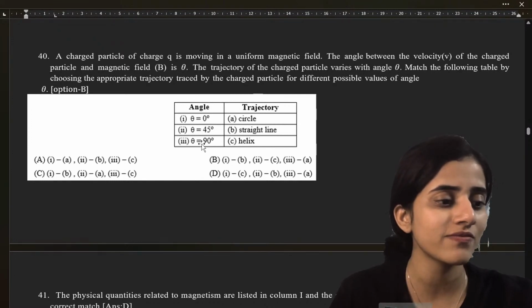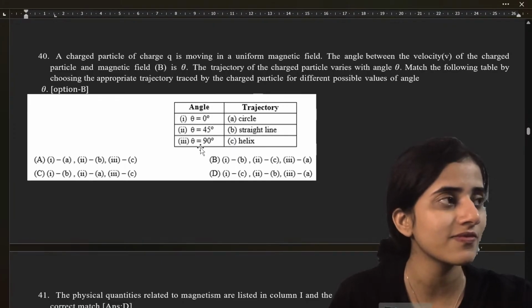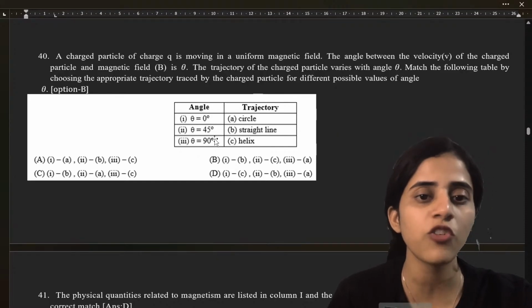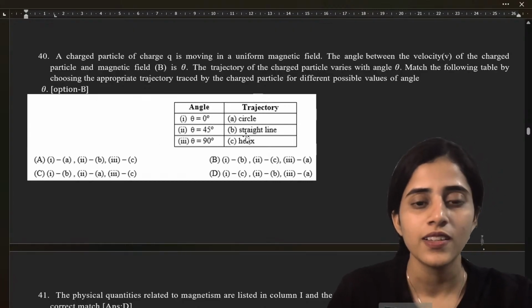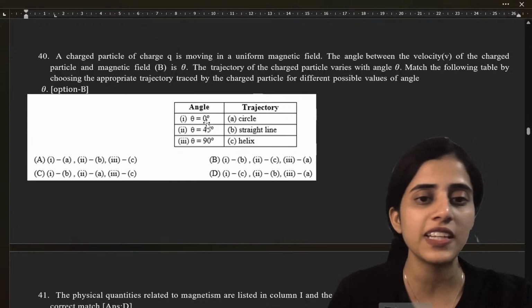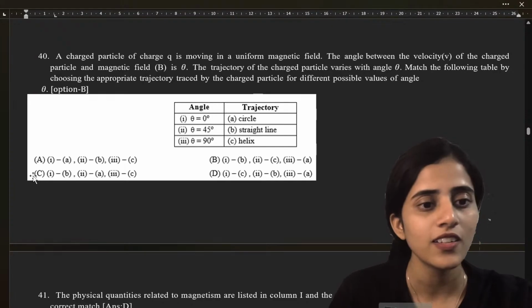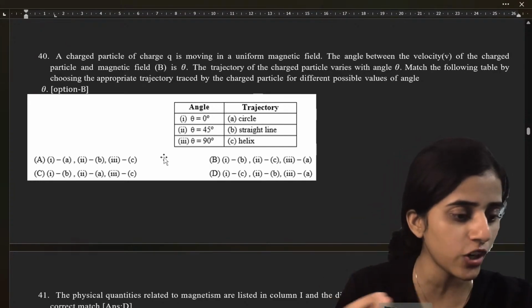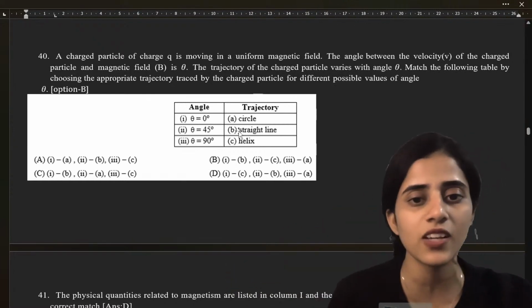What is the answer? You just have to match the following. So what is it going to be? Obviously, when it's a straight line, it's going to be theta equals 0. So 1 is definitely going to be B. So it's either option C or option B, definitely not option D, because a straight line is always 0 degrees.